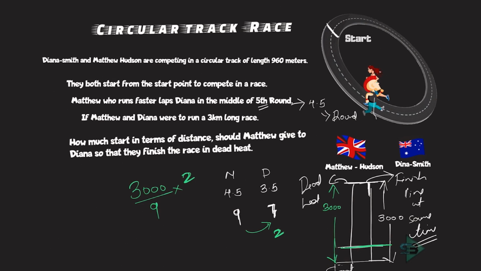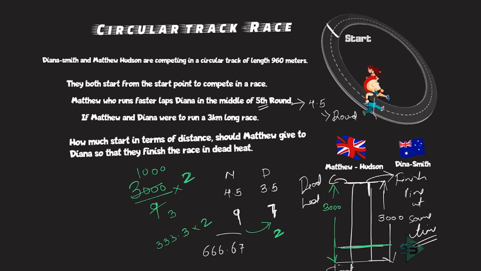Now let's just solve this and get the final answer. So this becomes 3 3s are 9, 3 10s are 30, 0 0. Then what do I get? This is 1 by 3, 0.33. 0.33 into 1000 is 333.3. Now if I multiply this by 2, this becomes what? 666.67.